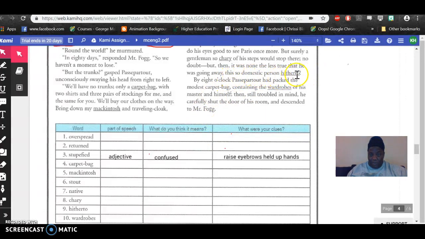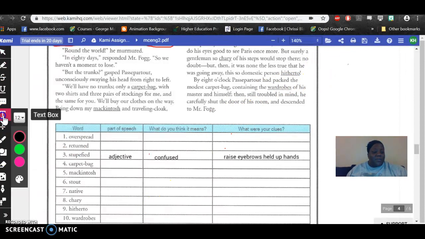So this domestic person. It was nonetheless true that he was going away. So this domestic person. I think it means, again, Old English is kind of difficult to decipher, but for me, I think it's saying that this person used to be, no doubt, but then it was nonetheless true that he was going away. So this domestic person,